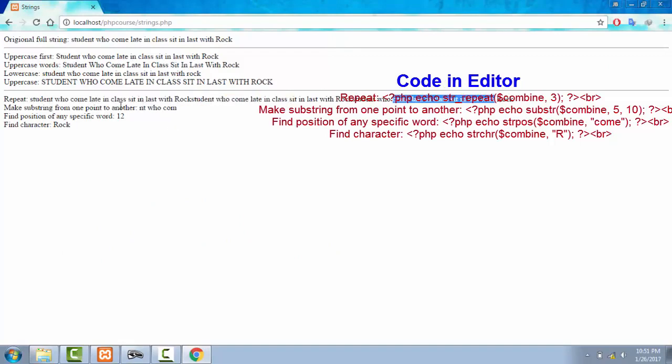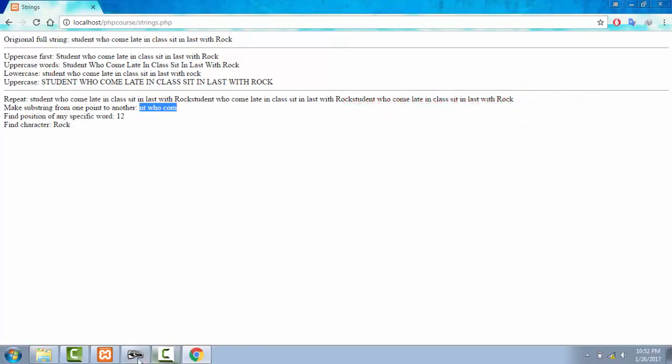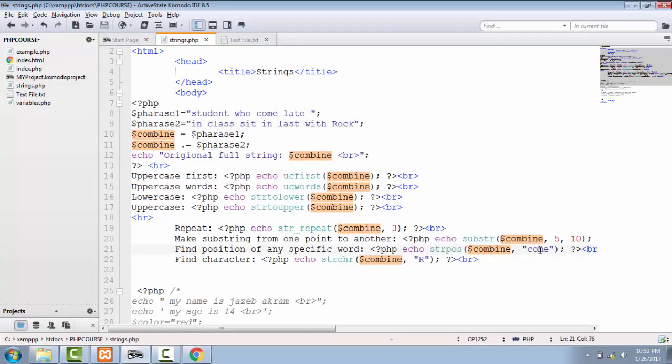Now we made our string from 5 to 10. So in the string we have stude, 4, and n is 5th, from 5 to 10. That's why we are showing from nt to who come right here, from 5 to 10. Now on the second last statement right here, we have found our word of come, and that has the position of what? It has the position of 12. So if we count from here, 1, 2, 3, 4, 5, 6, 7, 8 is space, 9, 10, 11, 12. So our come is in 12th position.